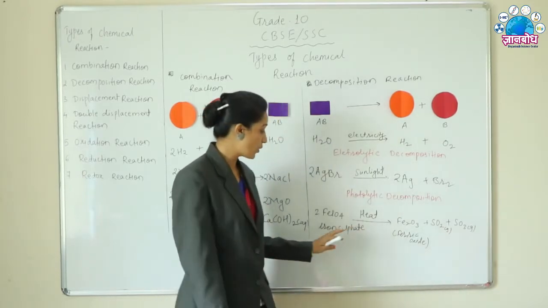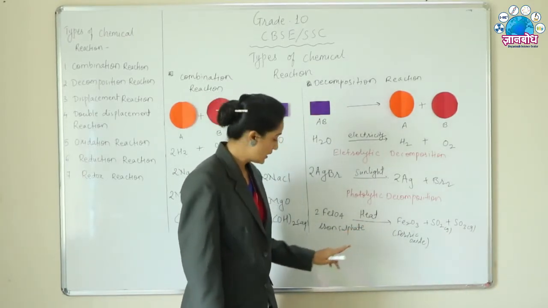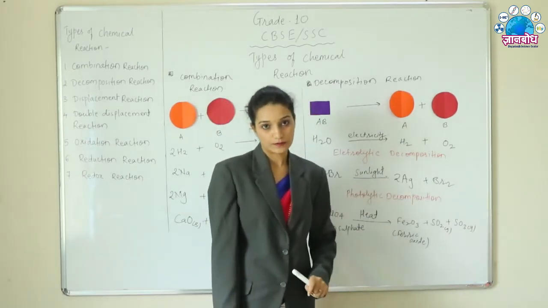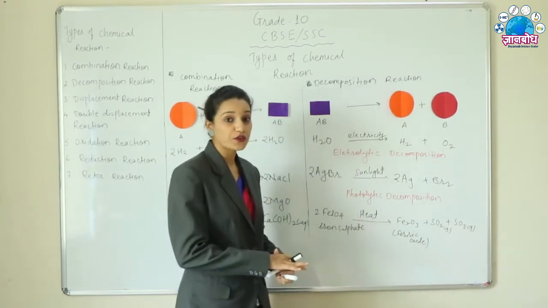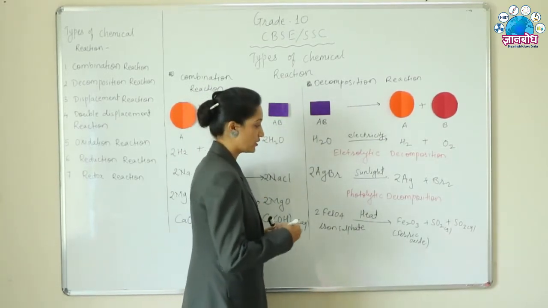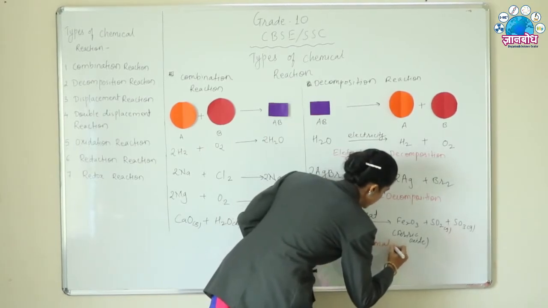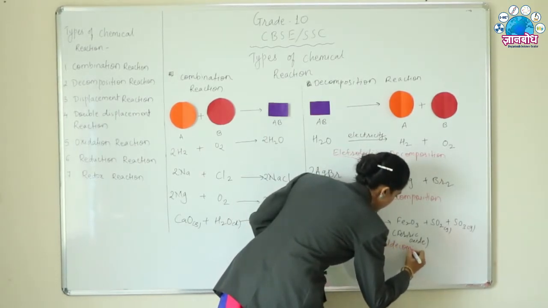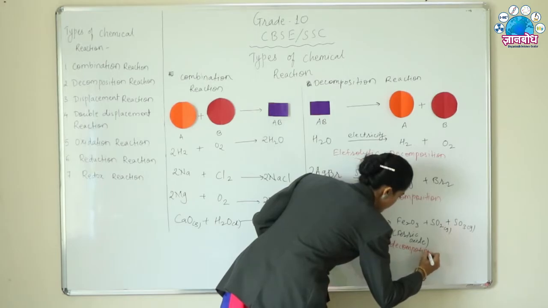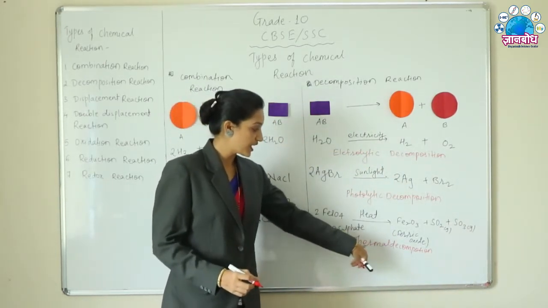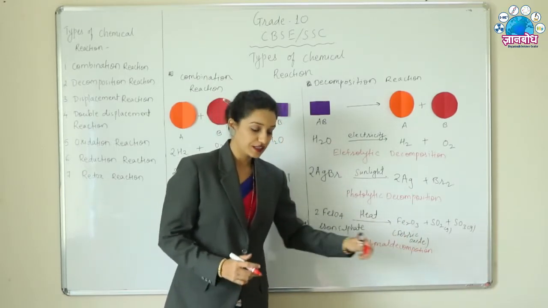So here, due to heat, iron sulfate is decomposed into its constituents, and that's why this particular reaction is called thermal decomposition.